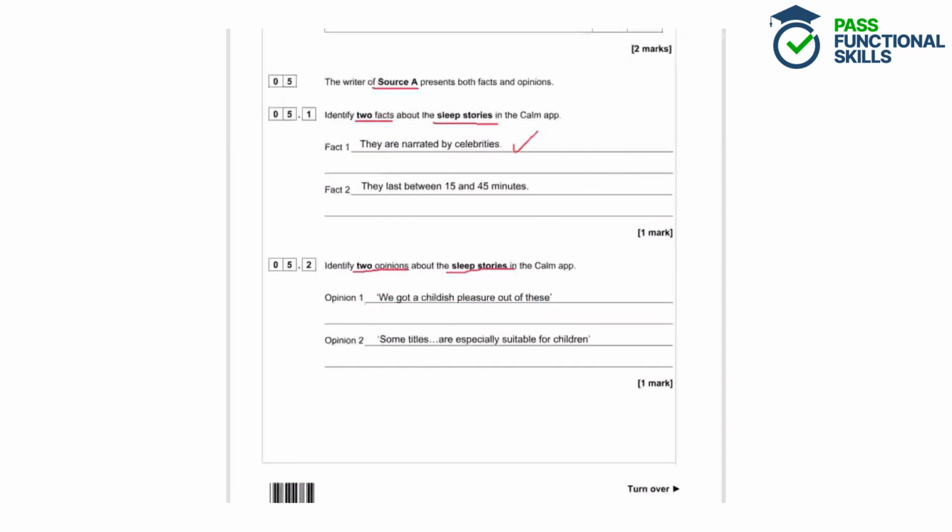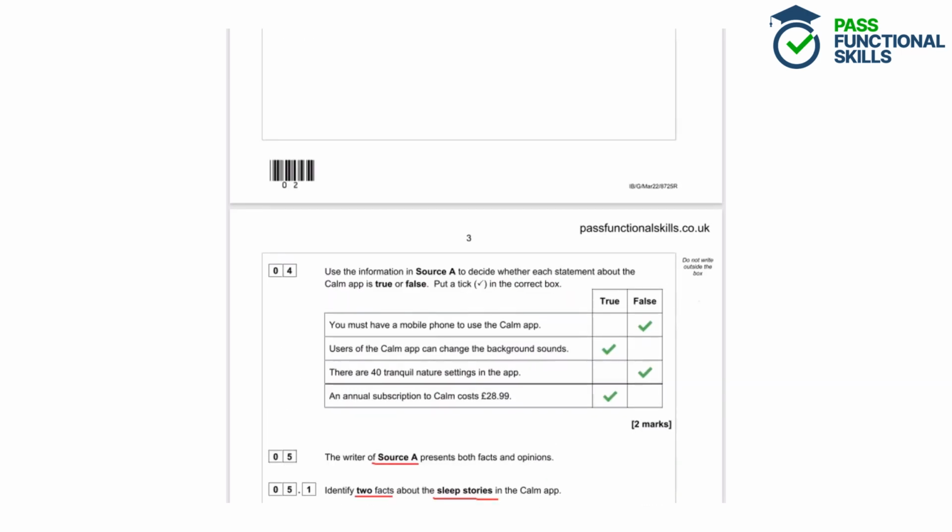Let's take a look at the opinions. So we got a childish pleasure out of these. Now, whenever you're talking about an emotion, such as pleasure, it's probably going to be an opinion because opinions are the thoughts or feelings that the writer has.